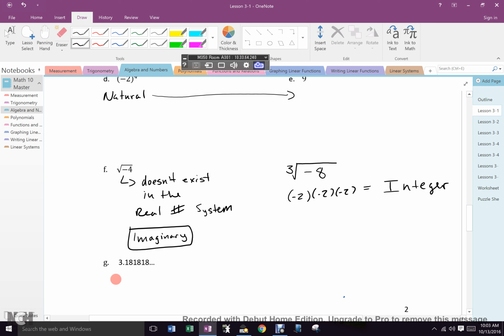Rational, irrational. Why? Is it a guarantee? What do those dots mean? Are those dots the same as a line? Yeah, the dots just mean something's following. So this is rational, but it only appears to be. Does everybody understand? Because what might the next number be?